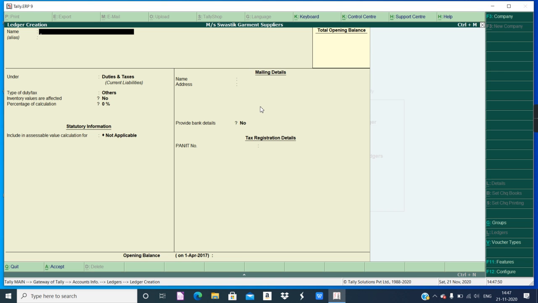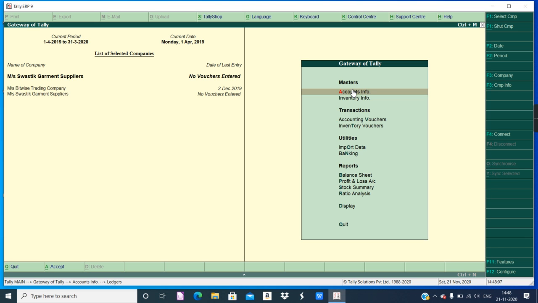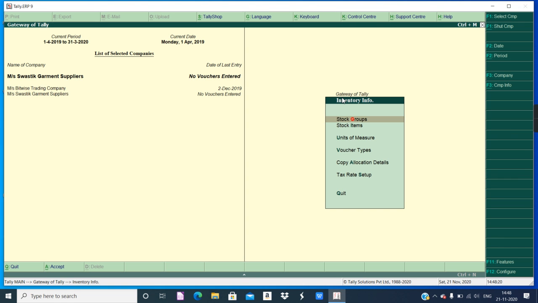Okay, stock entries are done in inventory info. So we have to go in gateway of Tally. Go back to gateway of Tally. So escape, enter, and I have to press escape two times to reach gateway of Tally, or you can simply use your mouse and click on gateway of Tally in this manner. Now I have to go in this inventory info to create the stock related entries.